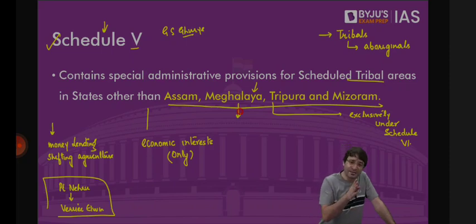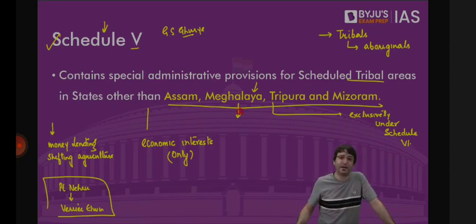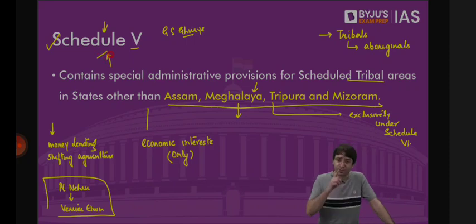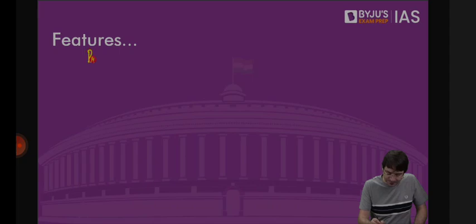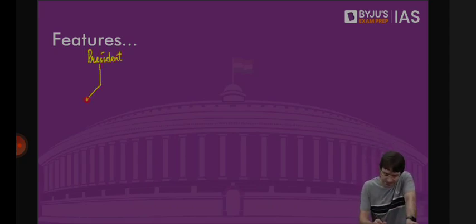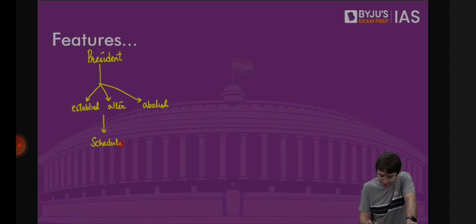But so far as tribals in the rest of the country are concerned, and we have 11 states in India where we have these tribals, the Constitution says give them protection under Schedule 5, but protect only their economic interests. How? The President has the power. What is the power available with the President? The President can establish, the President can alter, the President can abolish a scheduled tribal area.